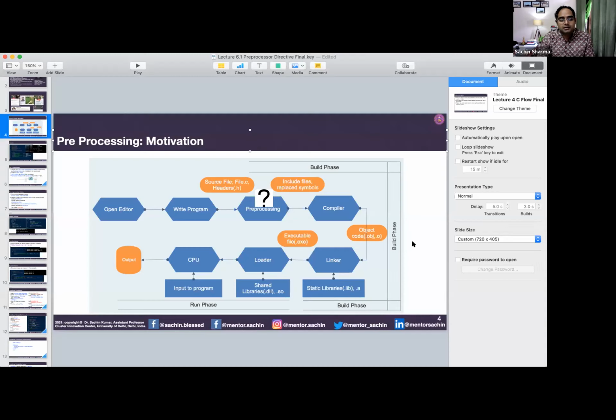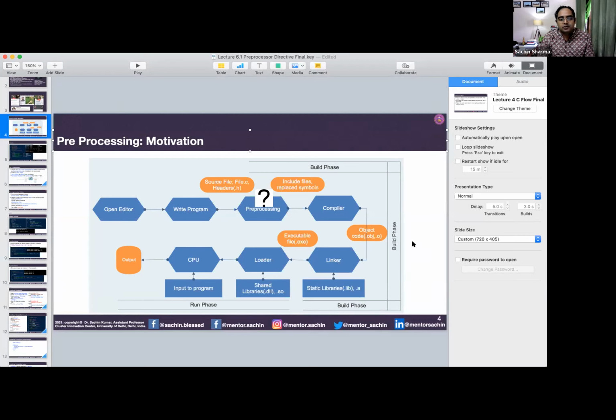There are several phases to it: you have the writing your program phase, then the pre-processing phase, compilation phase, linker phase, loading of the program phase, and then running of that program, and you get the output. This way it happens, and in each phase some processing is happening which is helping our program reach the endpoint of its execution.